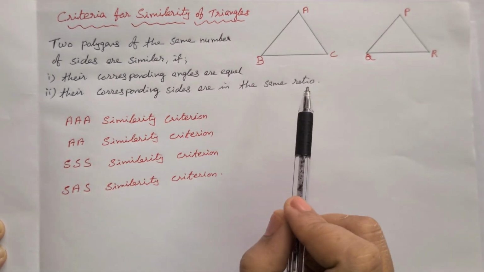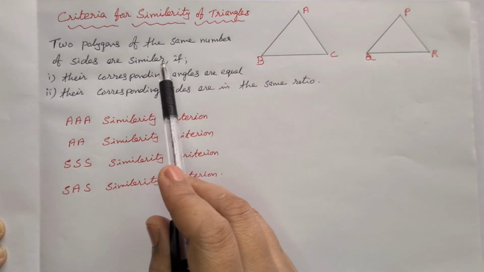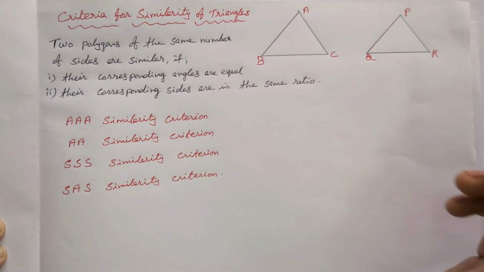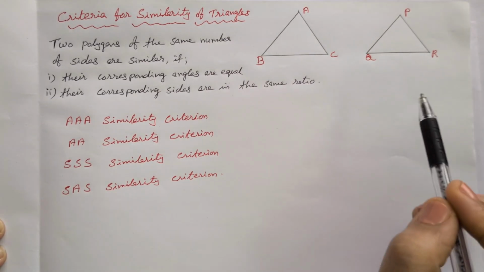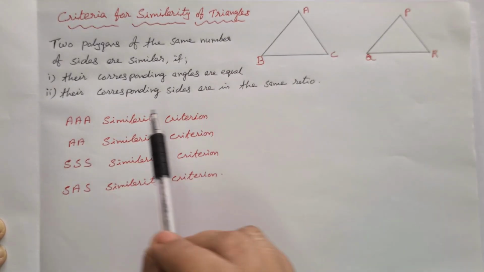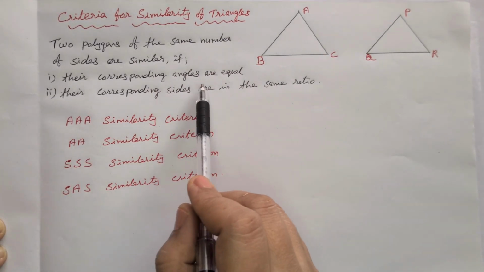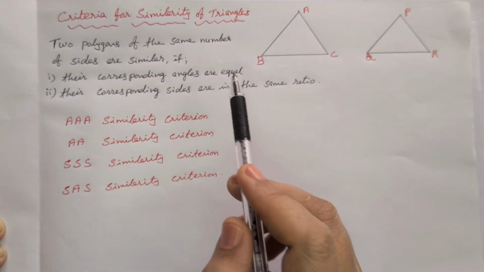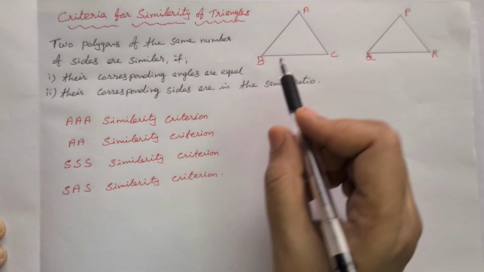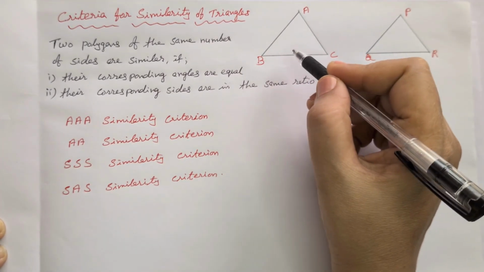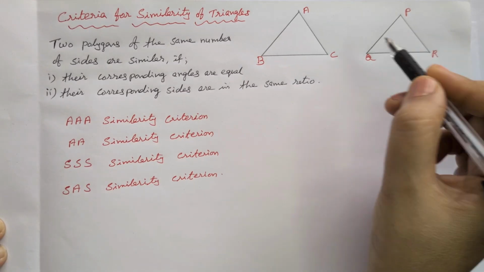Criteria for similarity of triangles. Two polygons of the same number of sides are similar. For example, two triangles are similar if, first, their corresponding angles are equal, which means all three angles in this triangle correspond to the second one and are equal.